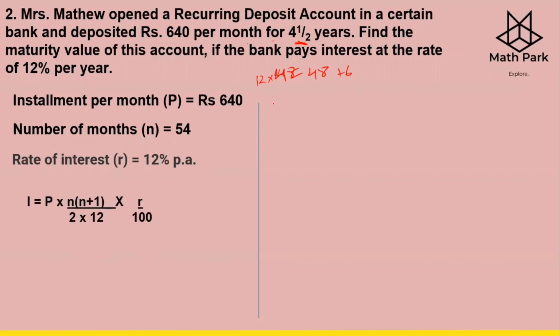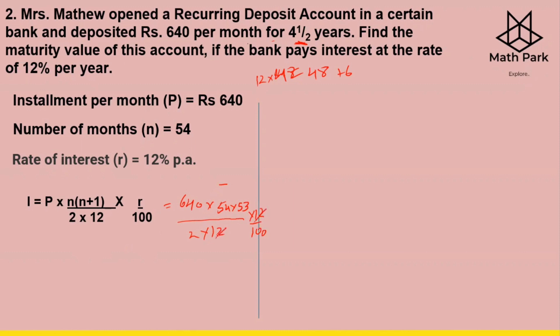So first we find the interest. Interest is P into n, in bracket n plus 1, upon 2 times 12, into R by 100. Putting in the values, P is 640 into n is 54 multiplied by 54 plus 1, which is 55, upon 2 times 12, into R, which is 12 by 100.